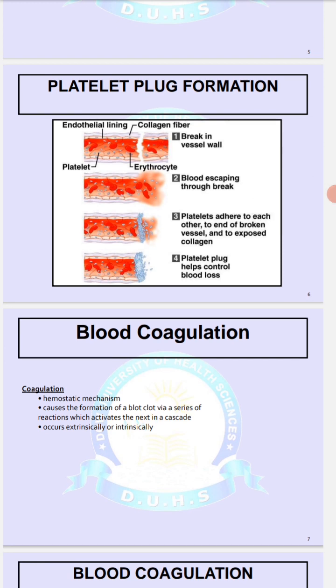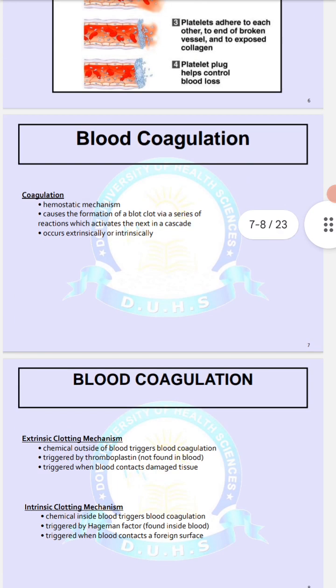Platelet plug formation. There is a break in the vessel wall. The blood escapes through the break. Platelets adhere to each other, to the end of the broken vessel and to the exposed collagen. The platelet plug helps to control the blood loss.